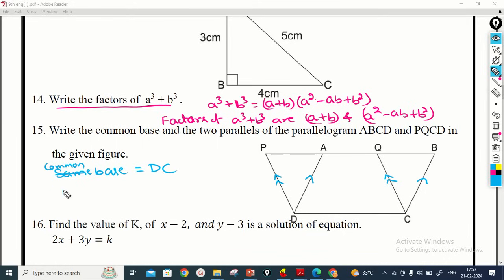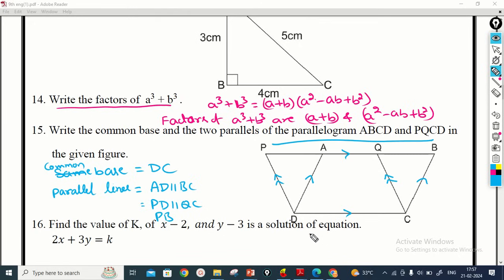There are two pairs of parallel lines: AD parallel to BC is one pair, and PD parallel to QC is the other pair. Also, the line PB is parallel to DC. So these are the parallel lines here.